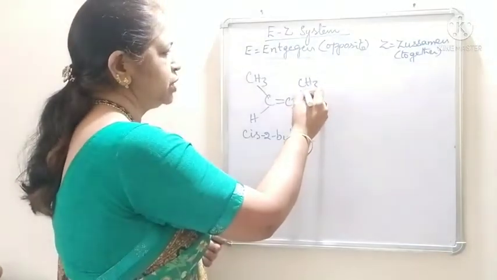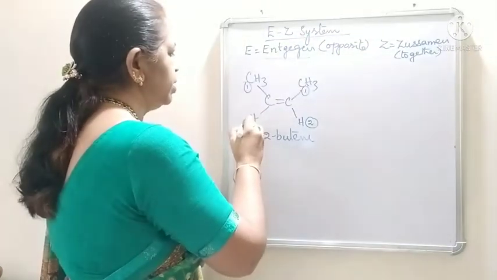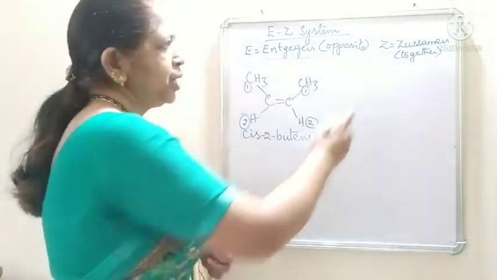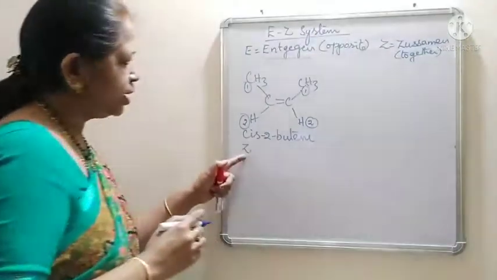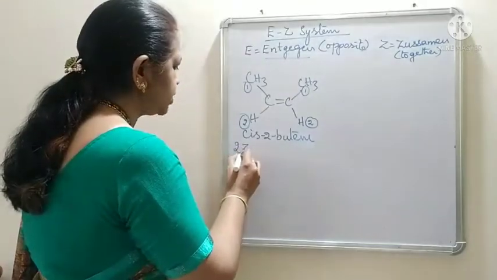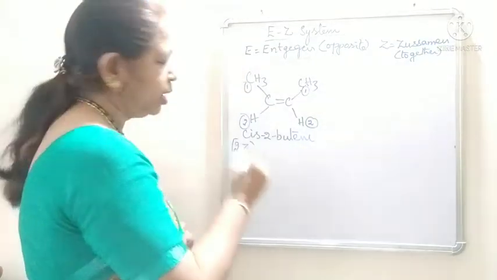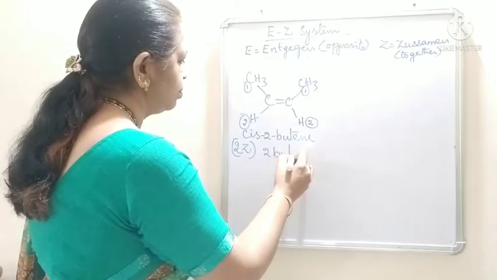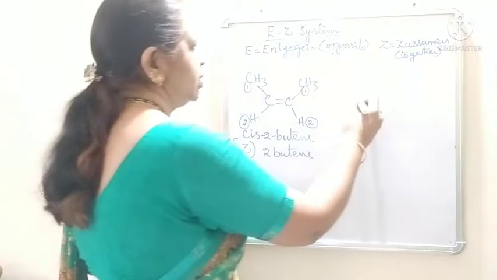This methyl group gets the first and hydrogen the second; similarly, methyl first and hydrogen second. The first priority groups are on the same side, so the configuration is Z. The position of Z here is the second carbon, so it is 2Z, kept in brackets: (2Z)-2-butene.